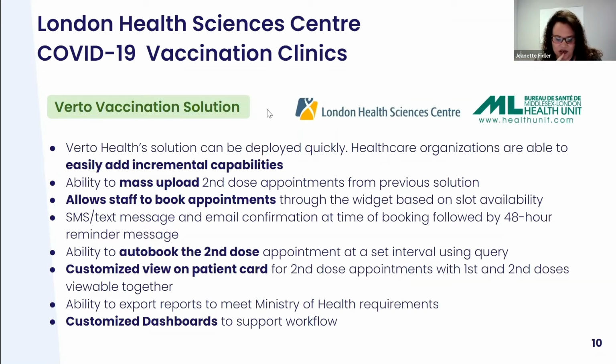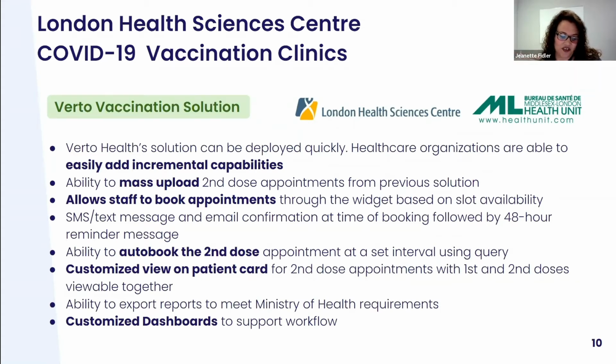We started that process, but we actually had over 7,000 patients that we needed to reschedule due to our pause. And this is where Verto's ability to do a mass upload really benefited us. We started out having to call everyone back and get new appointment times.